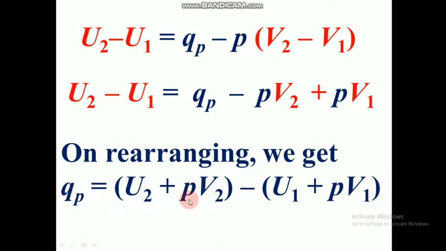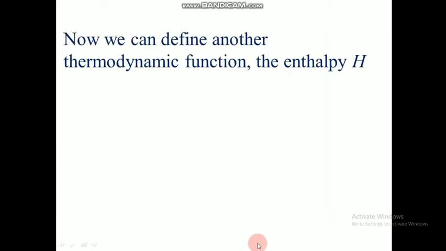This new term is called enthalpy. So we are going to define another thermodynamic function, enthalpy, which is equal to U plus PV, the sum of internal energy and the product of pressure and volume.